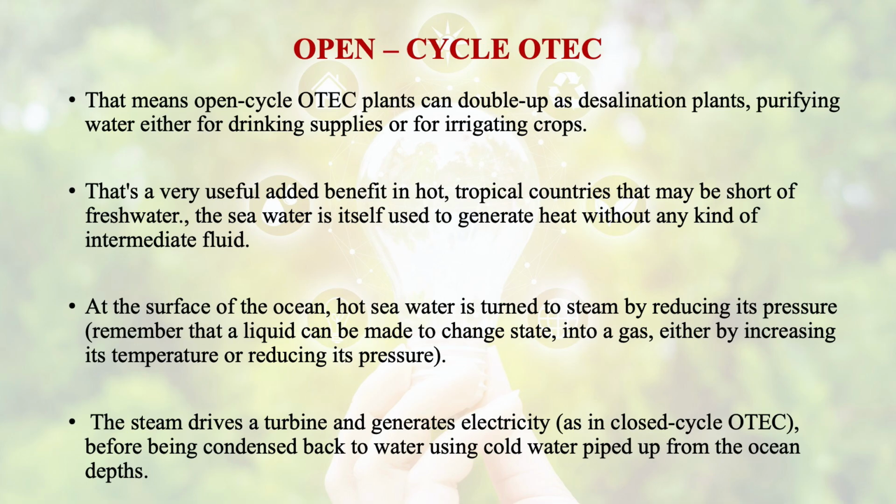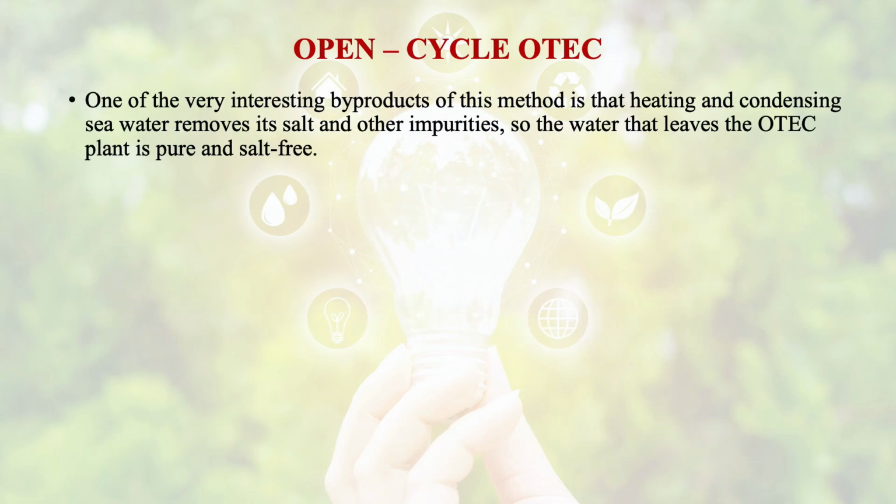The steam drives a turbine and generates electricity as in closed cycle ocean thermal energy conversion, before being condensed back to water using cold water piped up from the ocean depth. One of the very interesting byproducts of this method is that heating and condensing seawater removes the salt and other impurities so that the water is pure and salt-free.